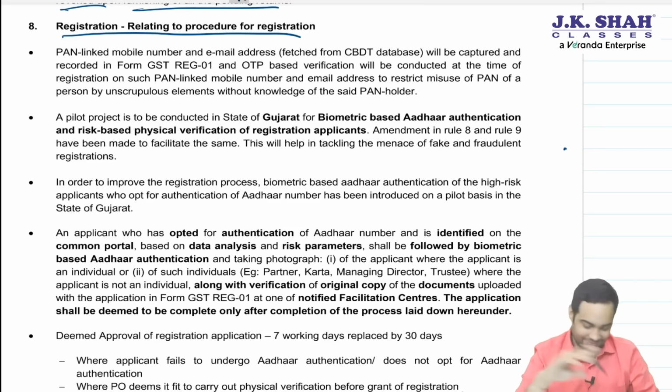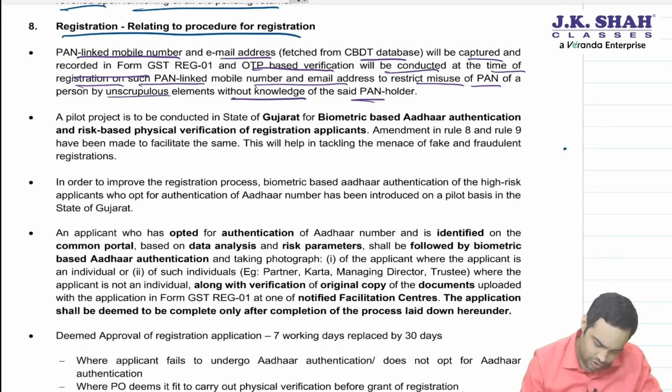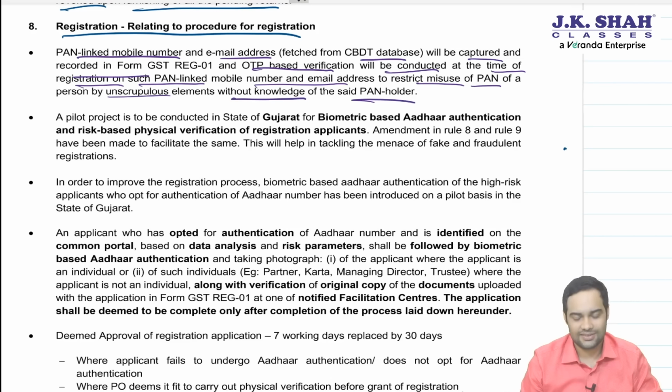PAN linked mobile number and email address fetched from CBDT database will be captured and recorded in form GST REG-01, that is the registration application, and OTP based verification will be conducted at the time of registration on such PAN linked mobile number and email ID to restrict misuse of PAN by unscrupulous elements, those fraudulent people, without knowledge of the said PAN holder.